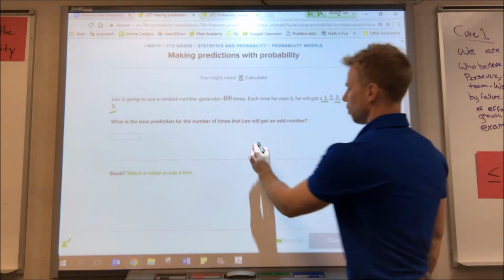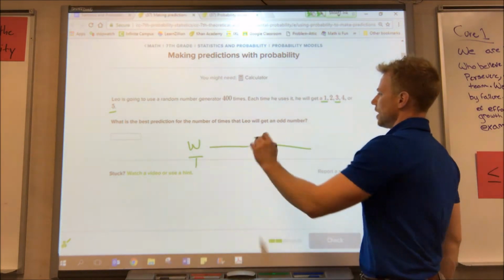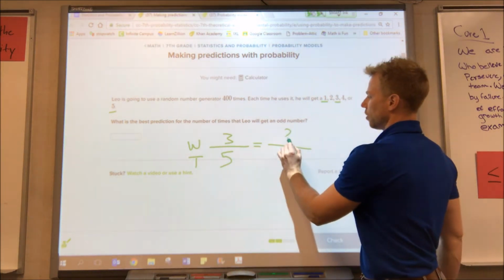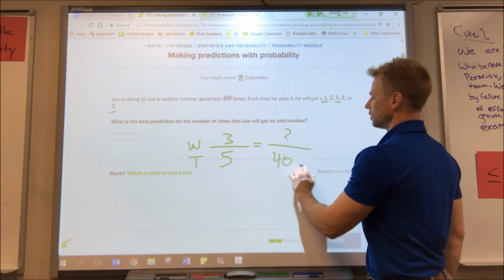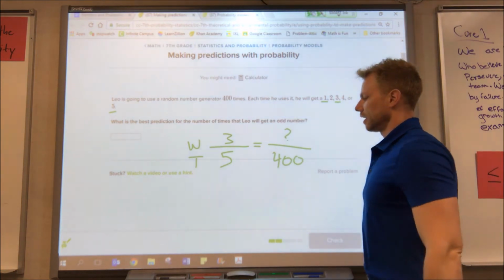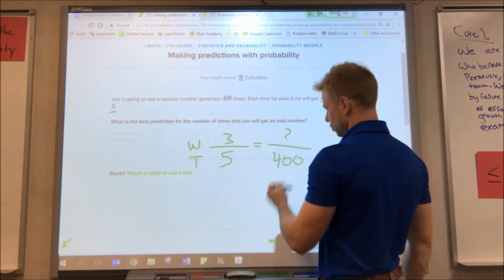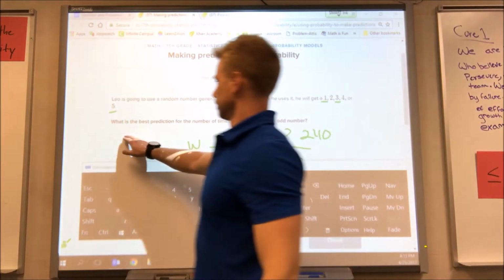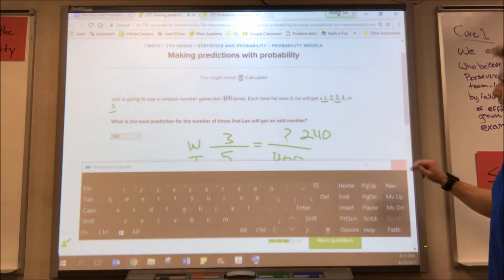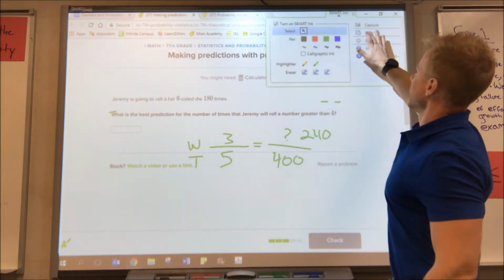So we're actually going to set up a proportion again with our want and our total. What we want is odd, and there's 3 of them. Out of a total of 5 numbers, we want to know how many will be odd out of 400. So we cross multiply, divide. 3 times 400 is 1200, divided by 5, 240. So we cross multiply and divide, we get 240. Good, that's correct.